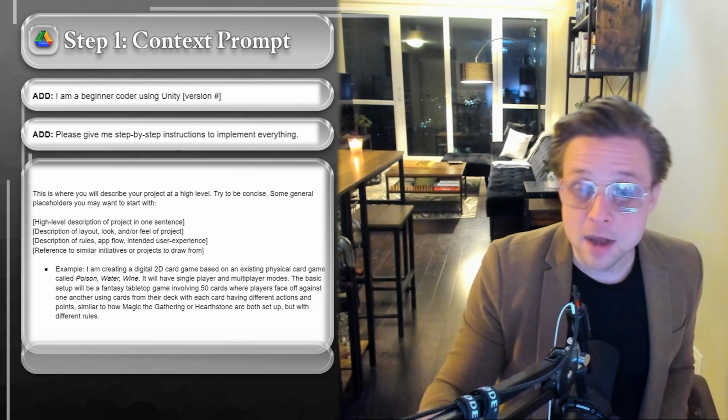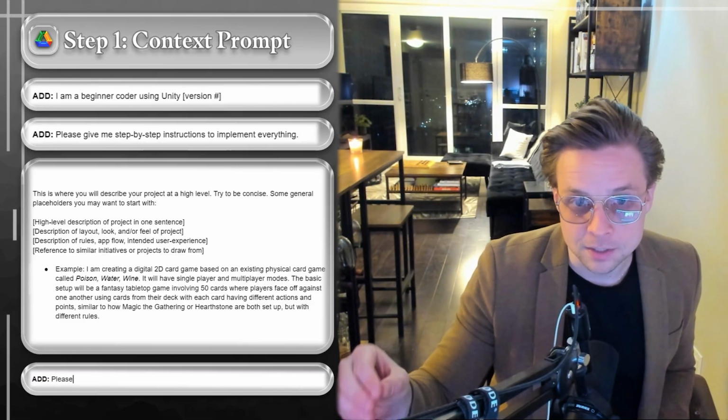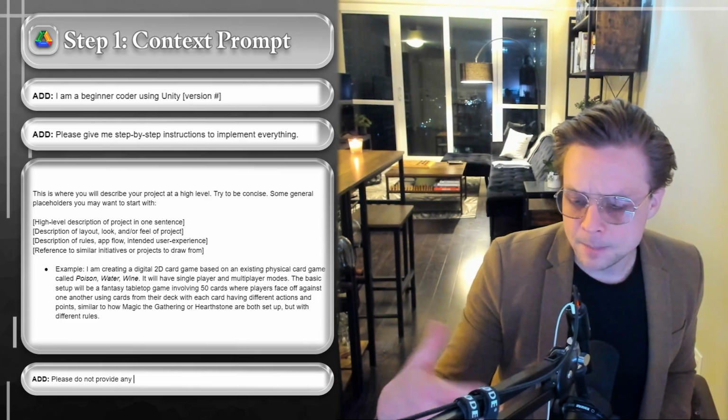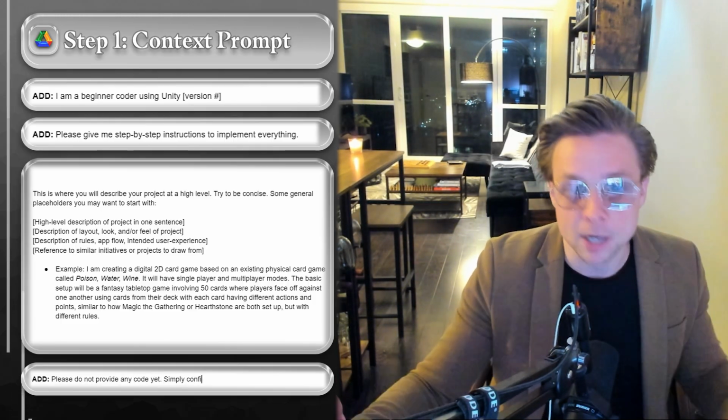And then the very last thing to add at the end of your prompt is to say, please do not provide any code yet, and just confirm that you understand these instructions and you're ready to go, or something to that effect. This is sort of an outdated thing. I think they'll patch this eventually, but sometimes the language models are too eager to start just pumping out all the code that you want.